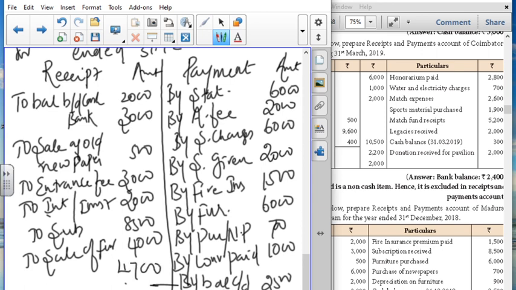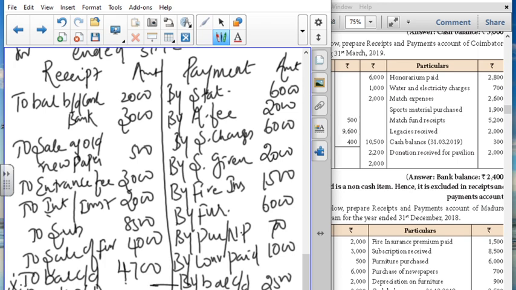As I already said when starting this session, when you get the balance under the receipt side, it is nothing but the to balance carried down. This is the closing balance, so we'll write it only as a bank overdraft. I think you are clear now. When you get the balance, this is your balancing figure. When you get the closing balance under the receipt side, you will enter this as a bank overdraft. Here they have given the closing balance, so I have written cash on the payment side. Since you are getting the balance under the receipt side, I am writing this as a bank overdraft.